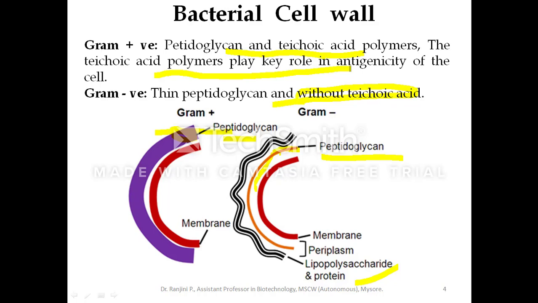Different gram positive bacteria show different antigenicity, whereas such polymer is absent in gram negative bacteria. So this is regarding the bacterial cell wall composition. Gram positive has a thick peptidoglycan layer, gram negative has a very thin peptidoglycan layer.